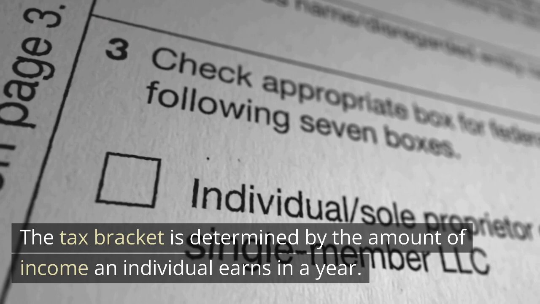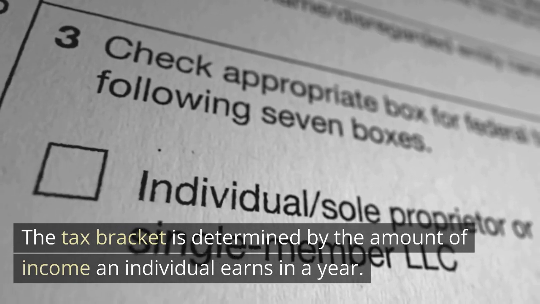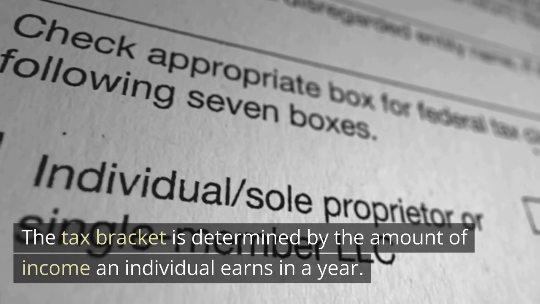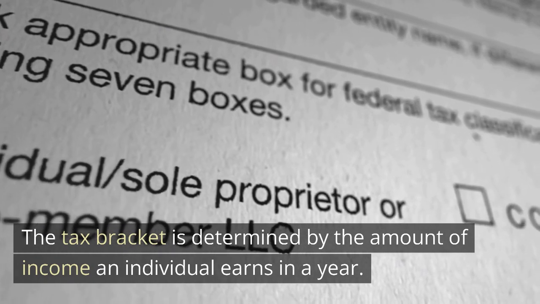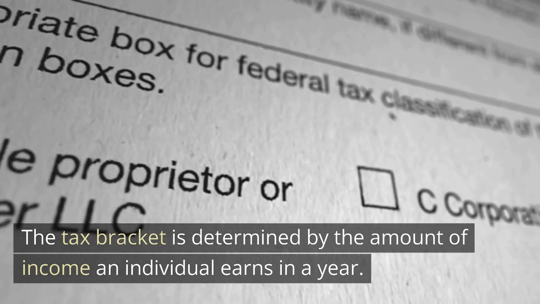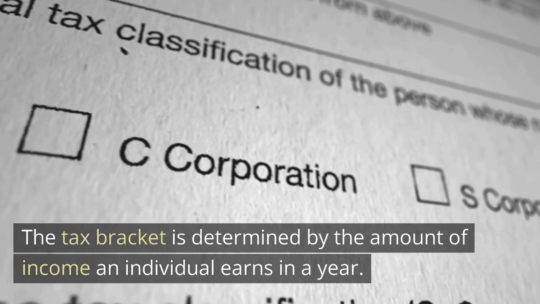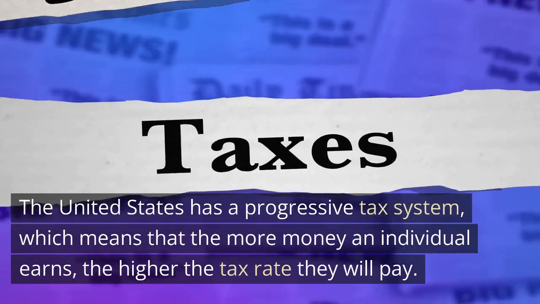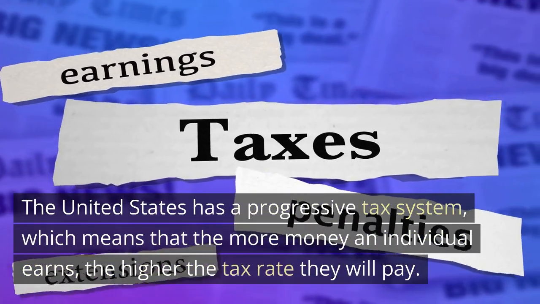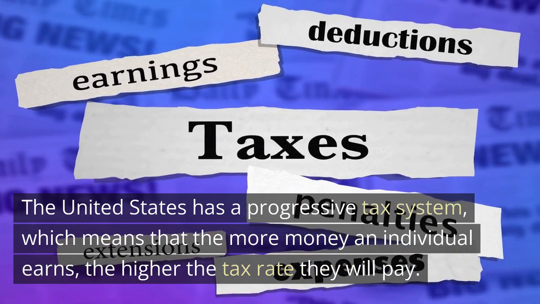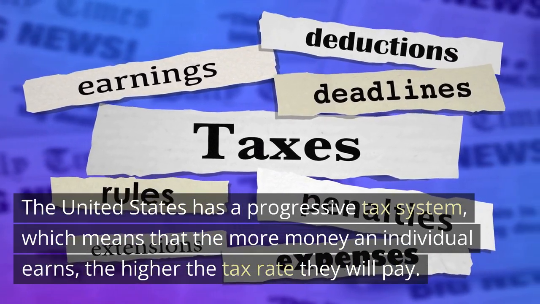The tax bracket is determined by the amount of income an individual earns in a year. The United States has a progressive tax system, which means that the more money an individual earns, the higher the tax rate they will pay.